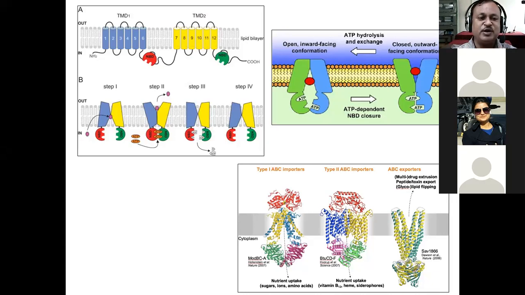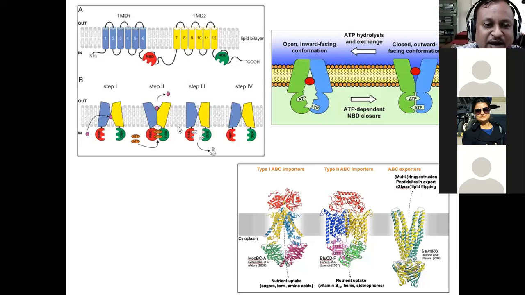And then this particular molecule in pink color, can you see that? That is the ion, or a molecule, which is being transported from the inside to the outside. Because of this movement, inside to outside, a particular molecule binds from the inside first, then it is exposed to the outside, and therefore it is released outside.